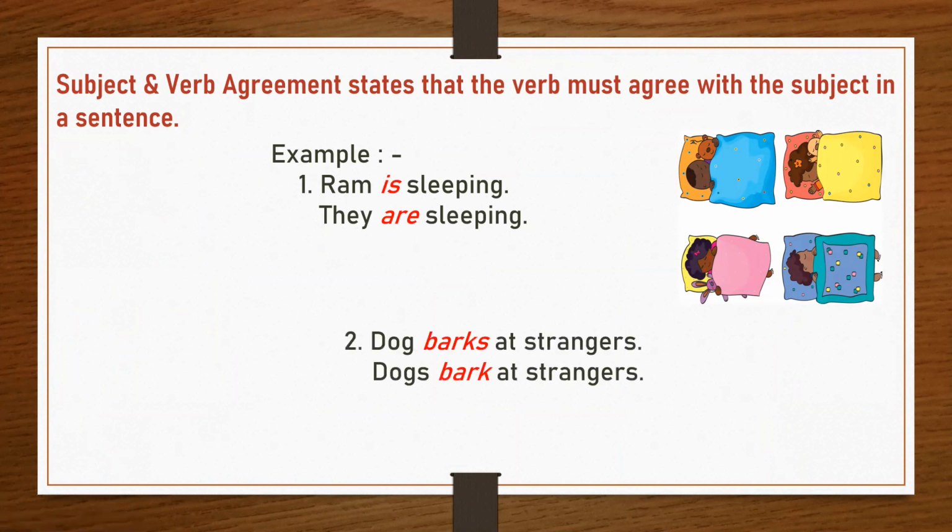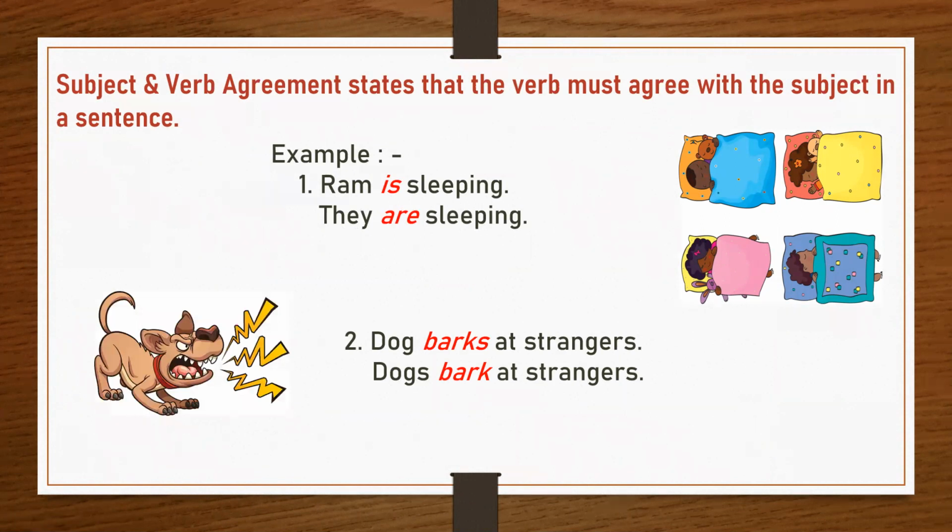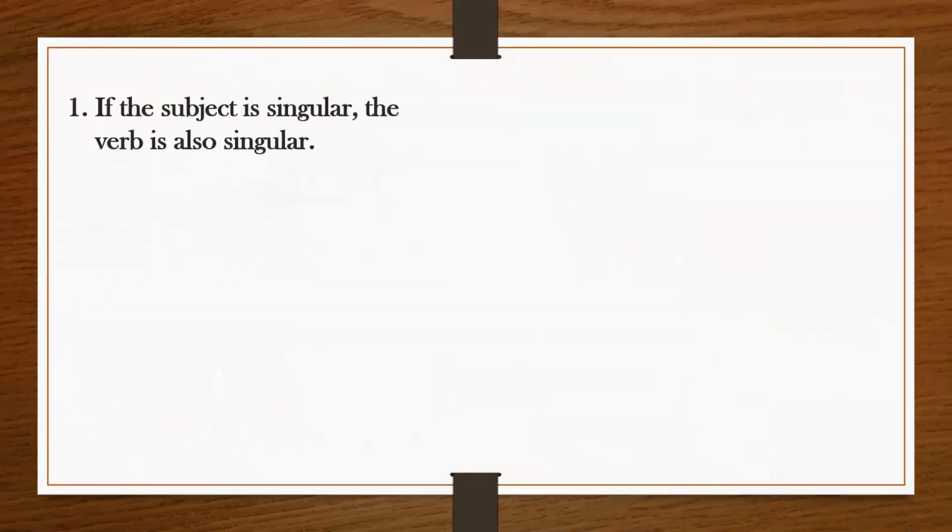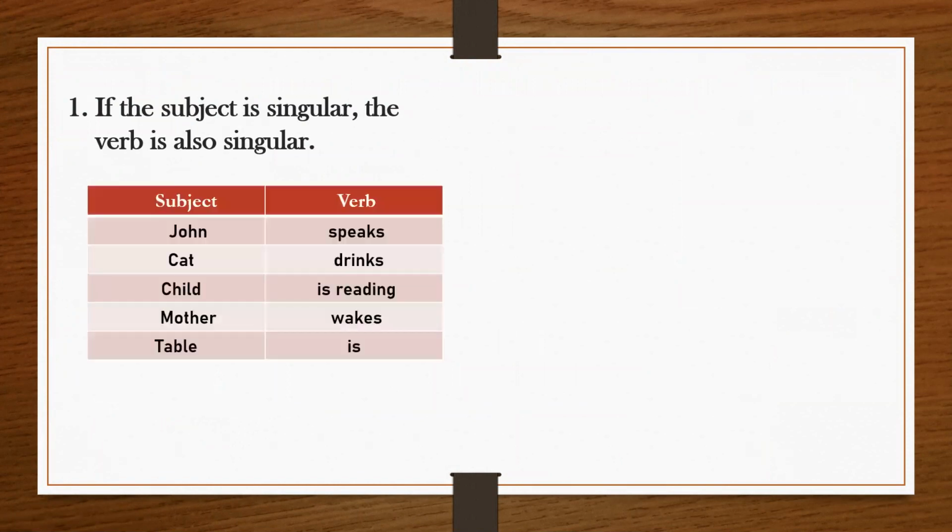Dog barks at strangers and dogs bark at strangers. In this example again, dog is singular, I have used a singular verb, and here dogs are plural, that is why I have used a plural verb. So it means that if the subject is singular, the verb is also singular.